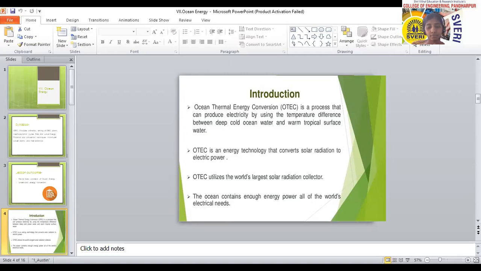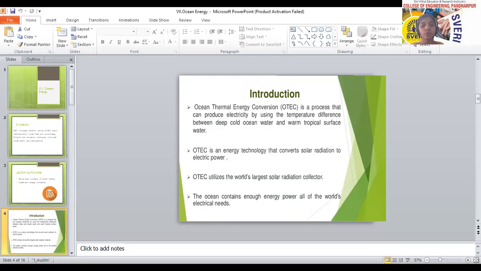The temperature of the ocean surface is higher compared to the water deep inside the ocean. By utilizing that difference, we can convert that energy into electricity, and the plant should be made according to this.